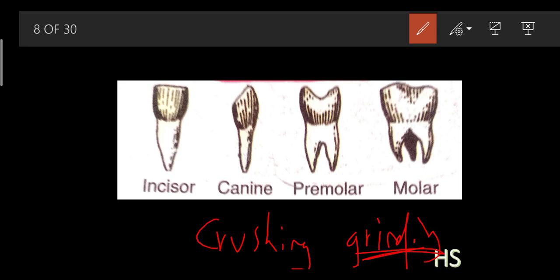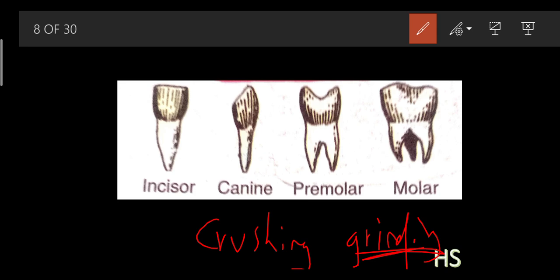Whenever we turn it on, after some time the banana easily gets into powdery, smaller form. Let's take an apple also. So grinding means what can easily be broken down into powdery form. Then we have the molars.